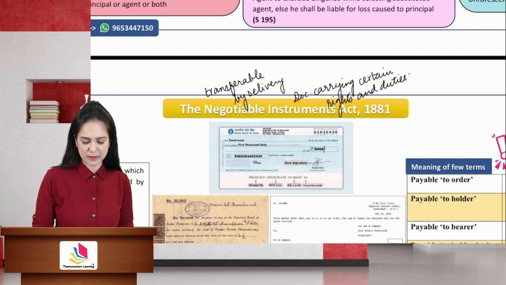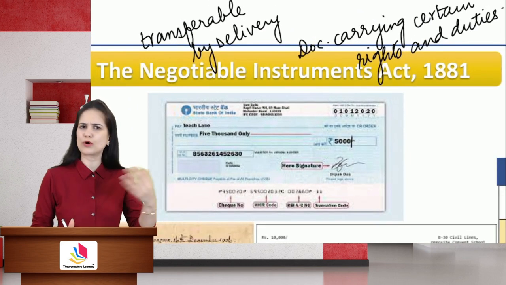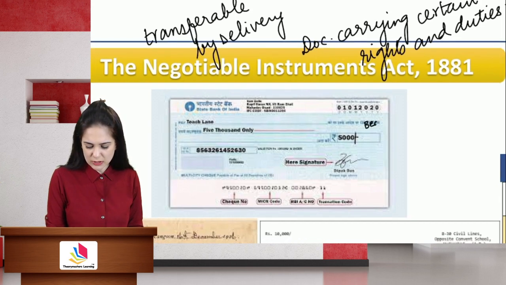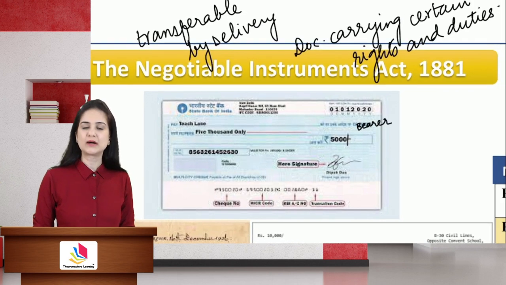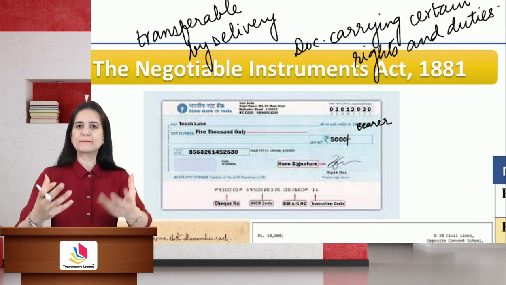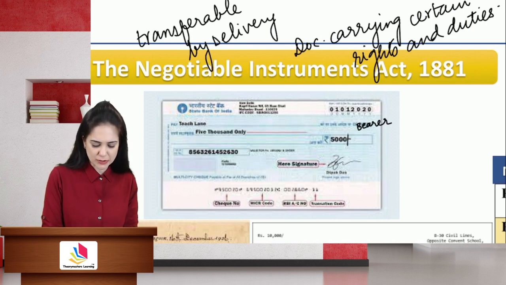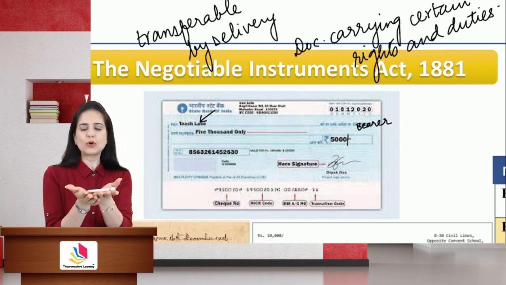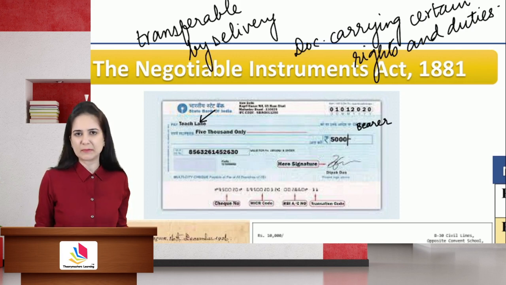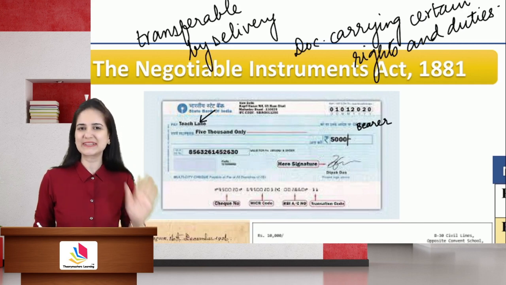Let's take the example of a bearer check. Okay, check is one instrument which you may have seen at home or in your place of work. I have a bearer check. Now, what is the meaning of a bearer check? What are the characteristics of a bearer check? In a bearer check, you can go to the bank and collect money across the counter. Nobody is going to question whether the check was issued in your name or not. The person who holds the check, person who goes with the check to the bank will get payment. So this bearer check is nothing but money. It is nothing but cash.